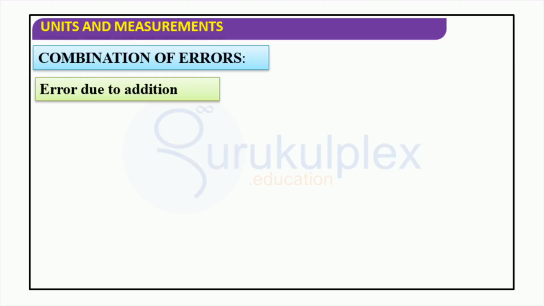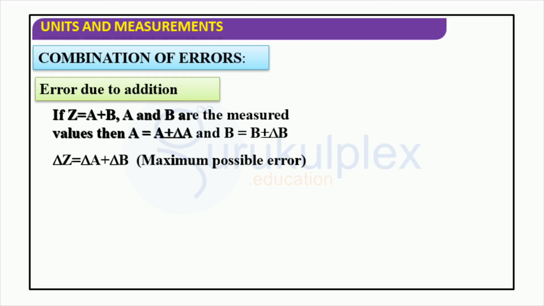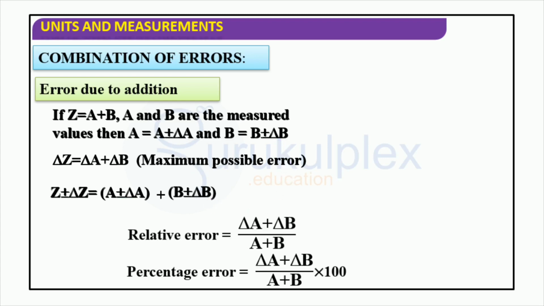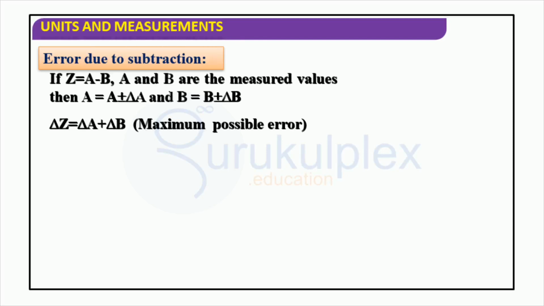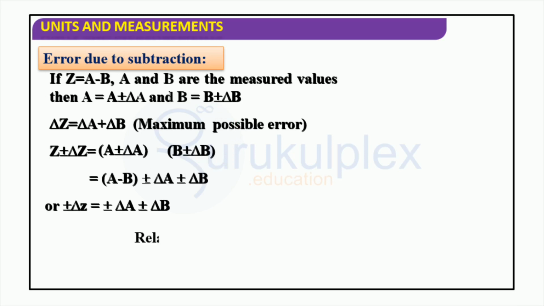Error due to addition can be expressed as the combination of errors, namely delta A and delta B. Delta Z is equal to the sum of delta A and delta B, resulting in the maximum possible error. When two measured values are used in calculation of a single value, the maximum possible error is the sum of the errors for both values. This can be expressed as Z plus or minus delta Z, which equals delta A plus delta B. Therefore, when errors due to subtraction occur, the maximum possible error is the sum of the errors for A and B.